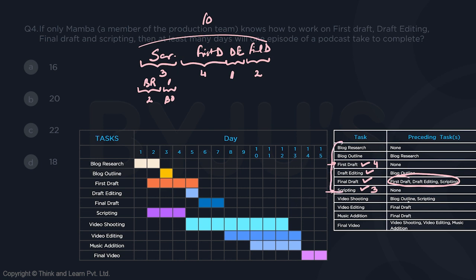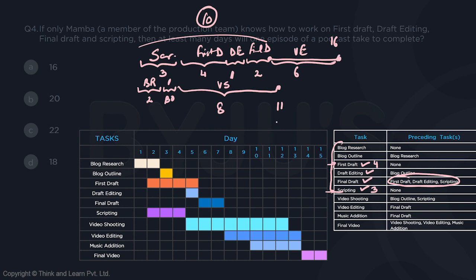Video shooting requires blog outline and scripting. They both have been completed at the end of day 3. So therefore, in the next 8 days, we can do video shooting, which will complete on day 11. But this was completed on day 10, right? So when I talk about video editing, it actually starts from here, and video editing is going to take only 6 days. So video editing can be completed in another 6 days. It will be completed at the end of day 16.